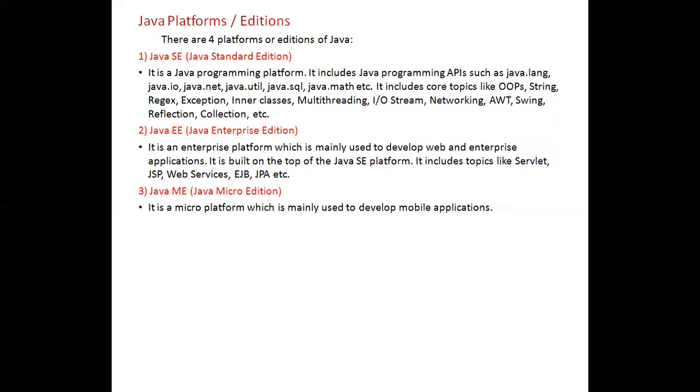It uses technologies like servlet, JSP, web services, Spring, Hibernate. Java ME is Java Micro Edition, which is mainly used for mobile applications.